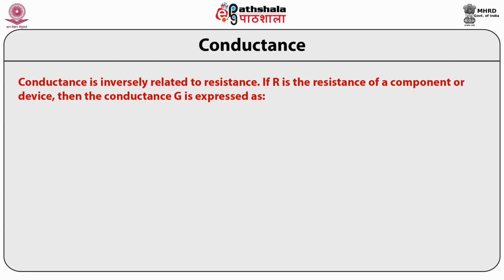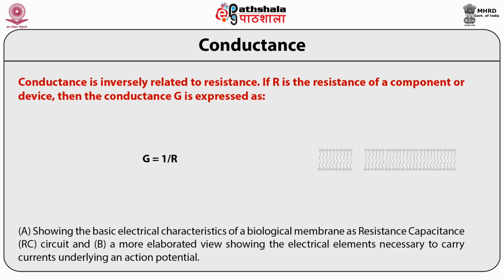Conductance is inversely related to resistance. If R is the resistance of a component or device, then the conductance G is expressed as G is equal to 1 over R. This figure: A, showing the basic electrical properties of a biological membrane as an electrical resistance-capacitance circuit, or RC circuit. B, a more elaborated view showing the electrical elements necessary to carry currents underlying an action potential.